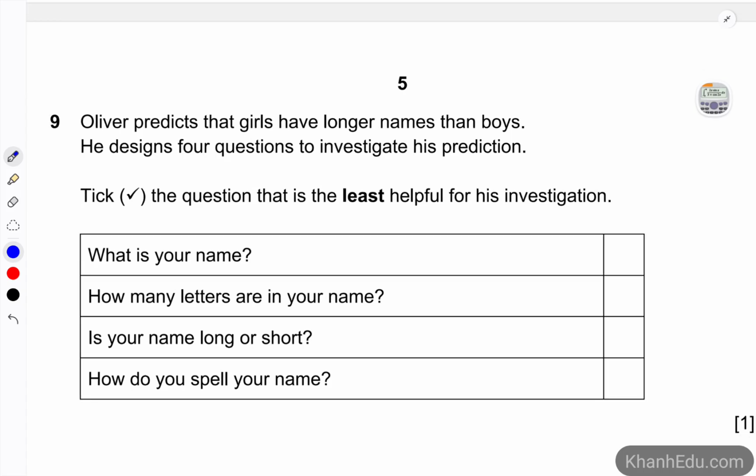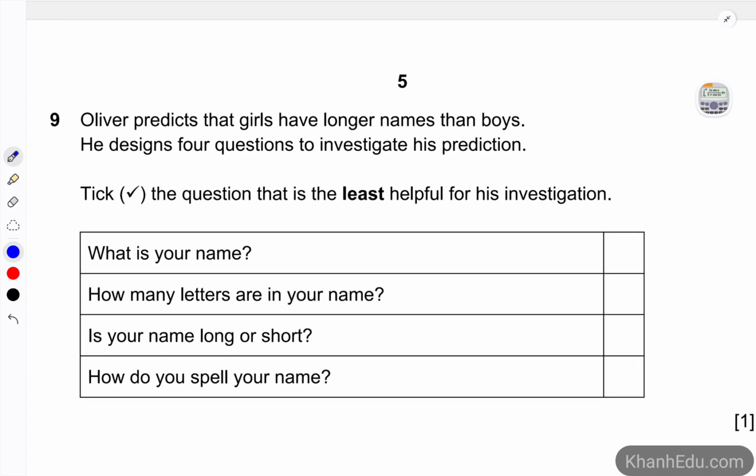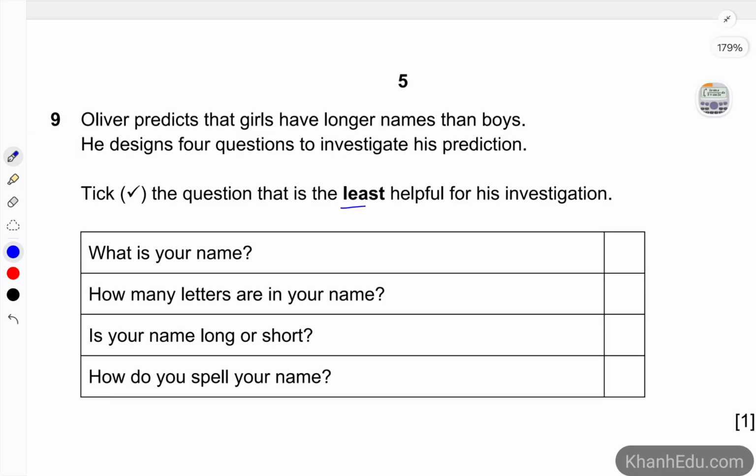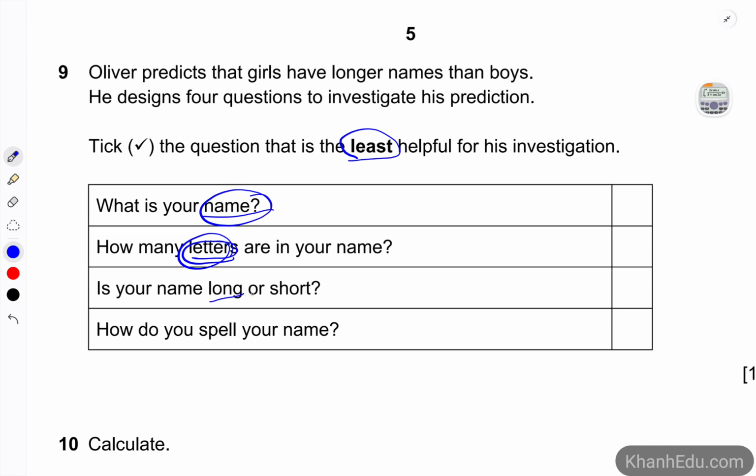Oliver predicts that the girls have longer names than boys. He devises 4 questions to investigate his prediction. Tick the one that is the least helpful for his investigation. So what's your name? When we know the name, then we know which one will be longer, right? And how many letters are in your name? It is very useful to know that. Is your name long or short?